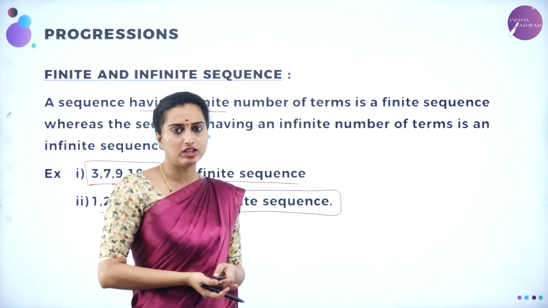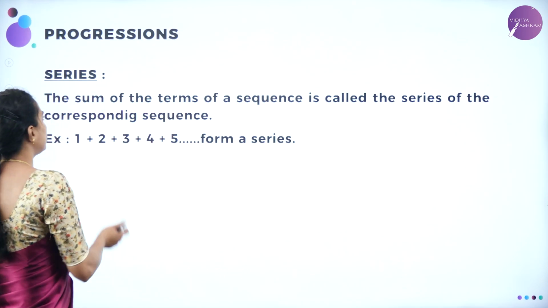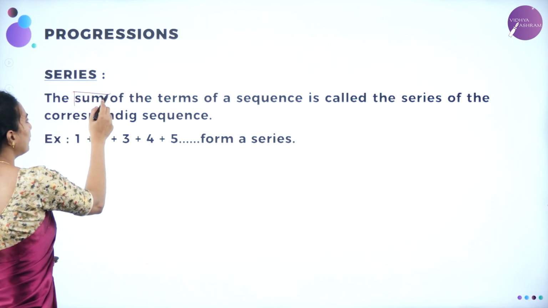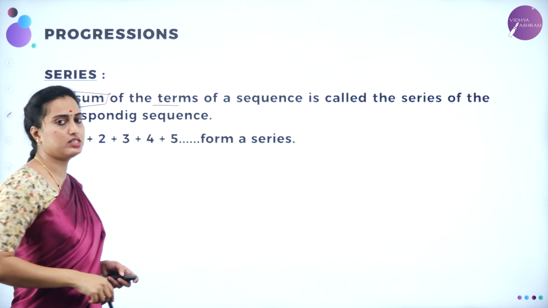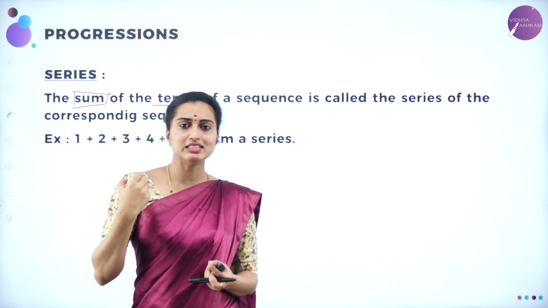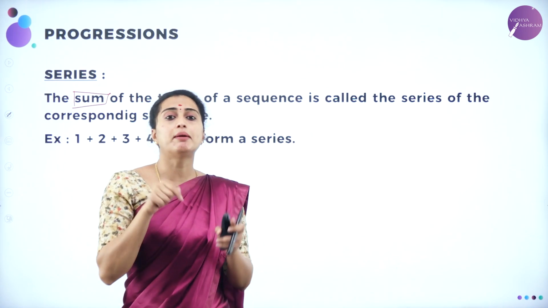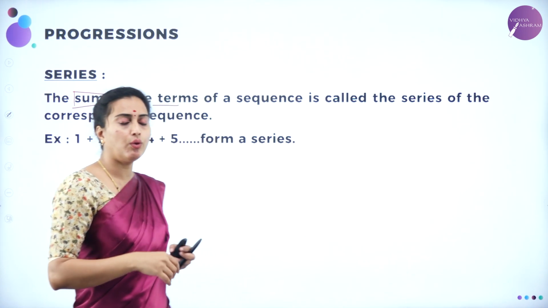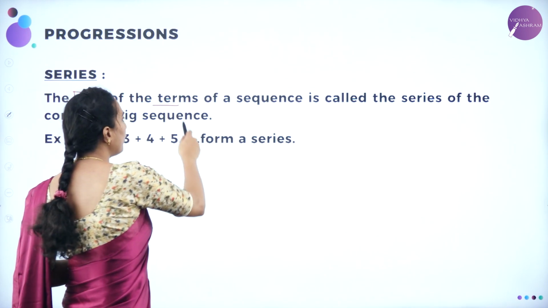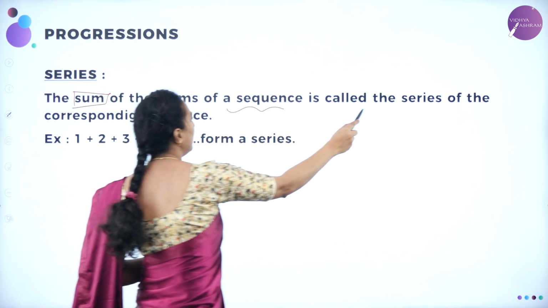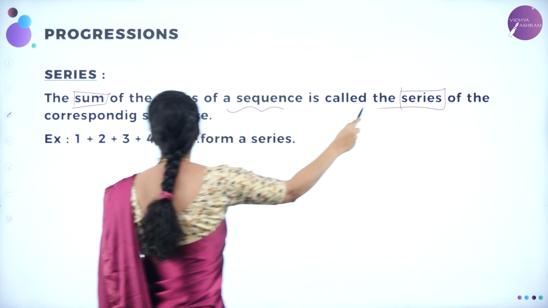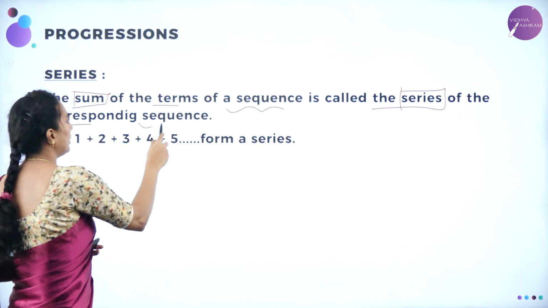Now we'll move on to the series. What do you mean by a series? The sum of the terms of a sequence. So whatever sequence of terms you are taking, that summation will be giving you a series. The sum of the terms of a sequence is called the series of the corresponding sequence.